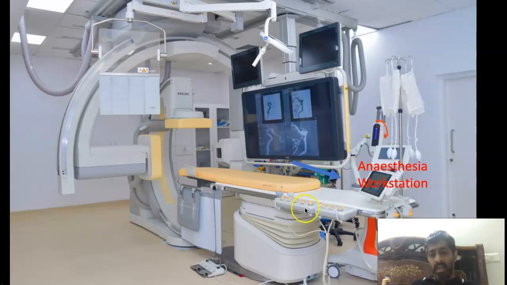And then this table actually rotates here, there, goes up, goes down most of the time. So anesthetists are mostly standing here. This is the lead shield, and this lead shield is movable. It comes right here, in front. It's kind of a barrier for the neurointerventionist. The neurointerventionist is standing here, and the screen will come here. It comes as a barrier between these tubes and the neurointerventionist.